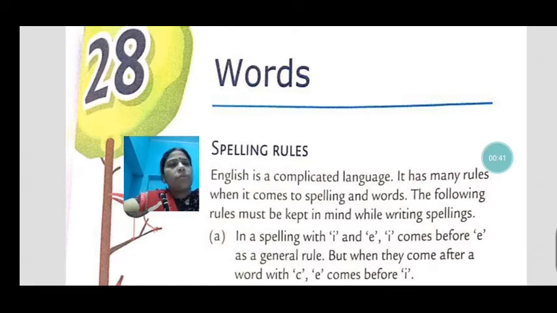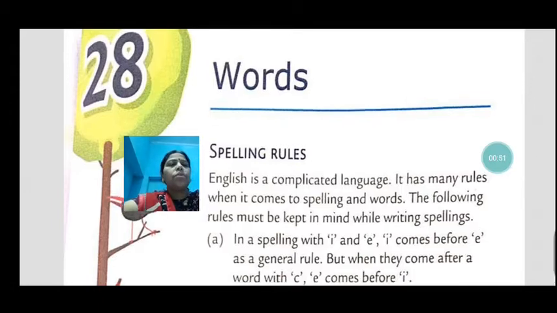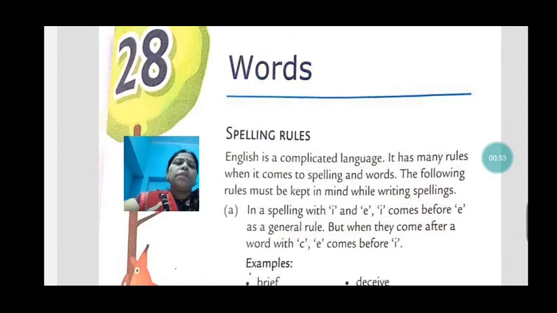There are some rules given to you in the book which, if you learn them, will make it a little bit easier for you to understand and to write also. In a spelling with I and E, I comes before E as a general rule. Okay?